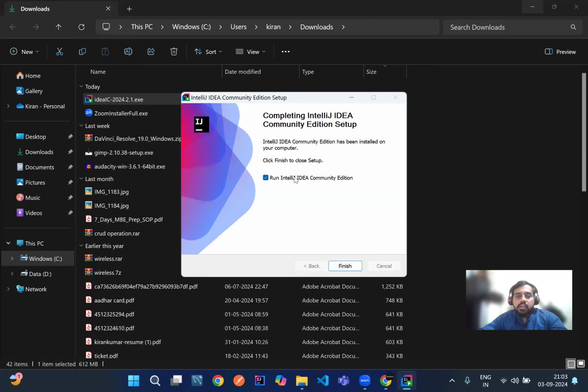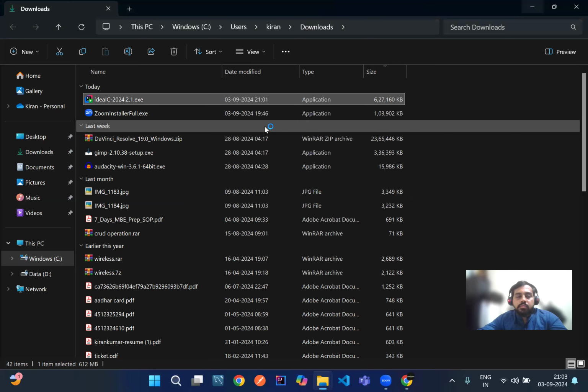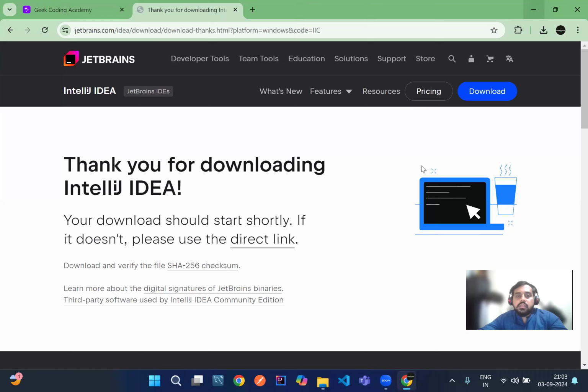Yeah, IntelliJ is installed. Click on Run IntelliJ IDEA. Wait for it to open.